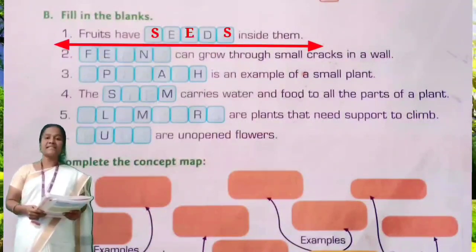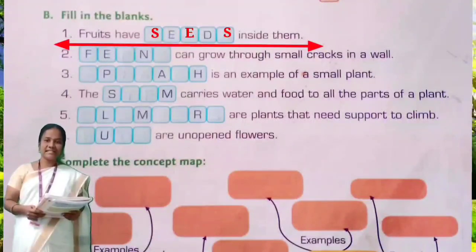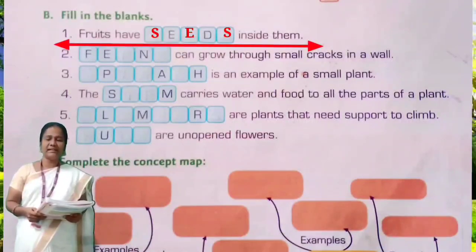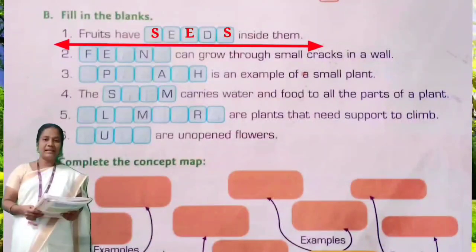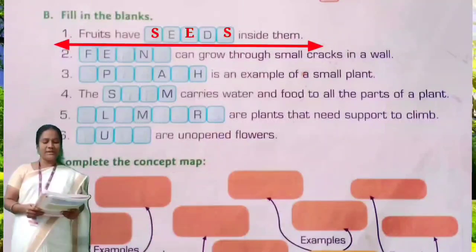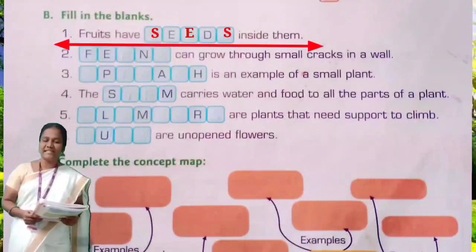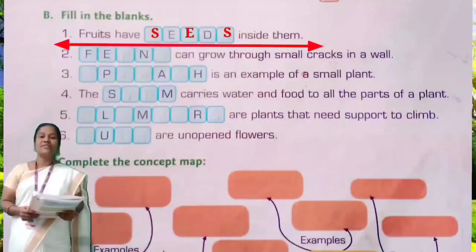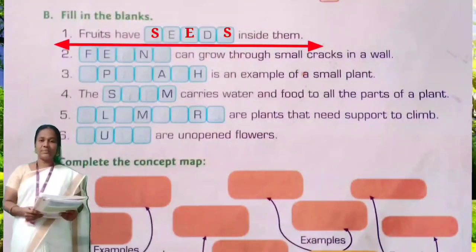Seeds. S-E-E-D-S. Seeds. S-E-E-D-S. Seeds. S-E-E-D-S. Seeds. Say the spelling along with me, children. S-E-E-D-S. Seeds. One more time. S-E-E-D-S. Seeds. So fruits have dash inside them. Seeds. Very good.